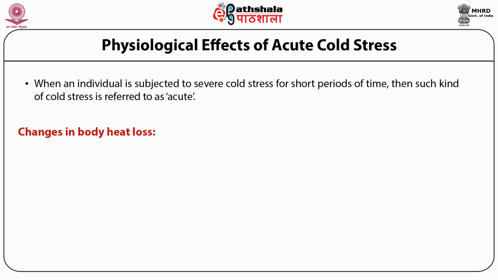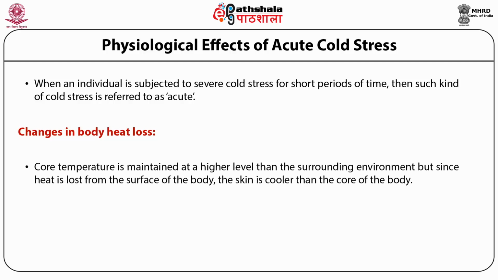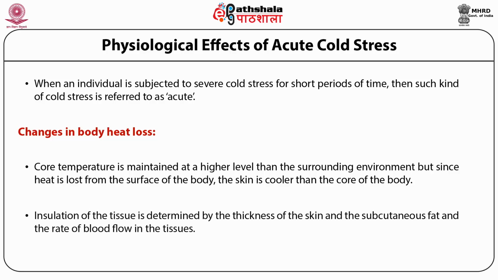Changes in the body heat loss. Core temperature is maintained at a higher level than the surrounding environment, but since heat is lost from the surface of the body, the skin is cooler than the core of the body. This gradient of temperature between the core of the body and the skin can be modified by altering insulation of the skin and the tissues in order to regulate heat loss by convection and conduction. Insulation of the tissue is determined by thickness of the skin and subcutaneous fat and the rate of blood flow in the tissues.